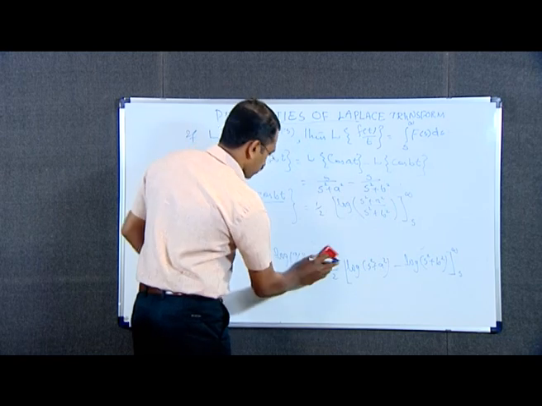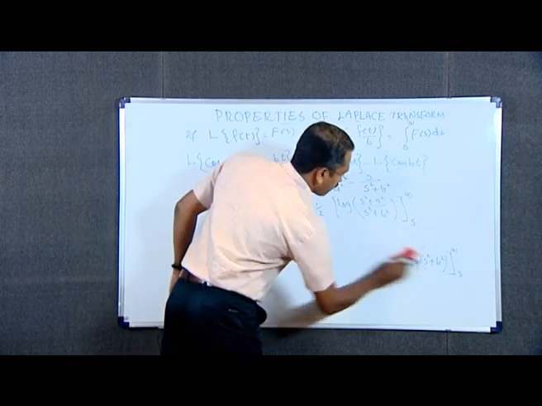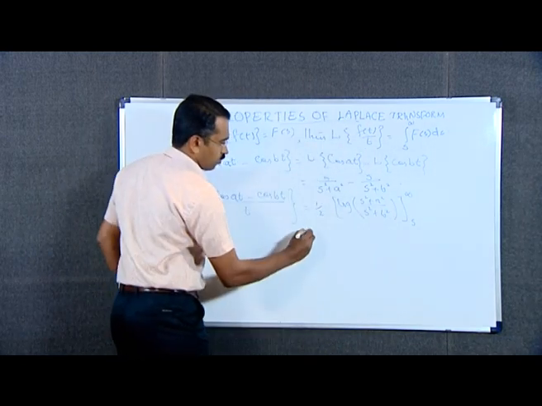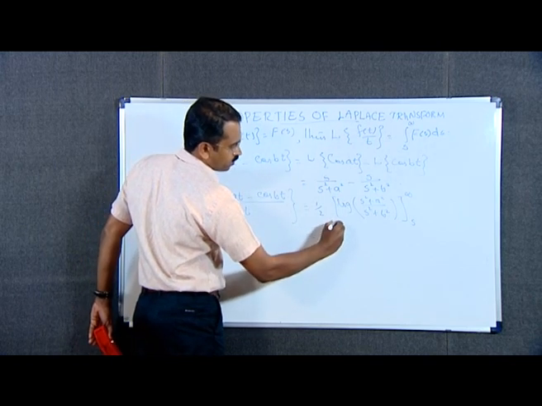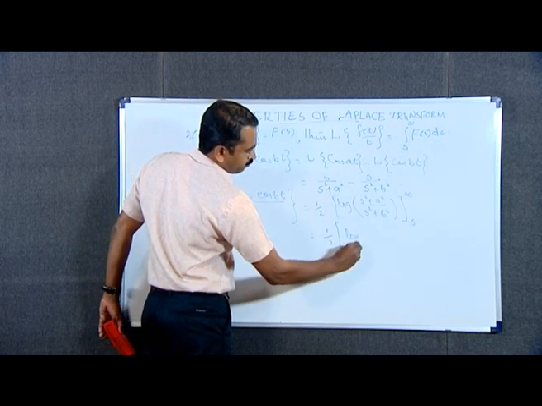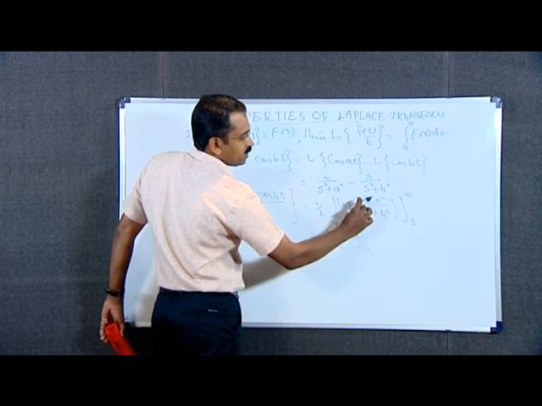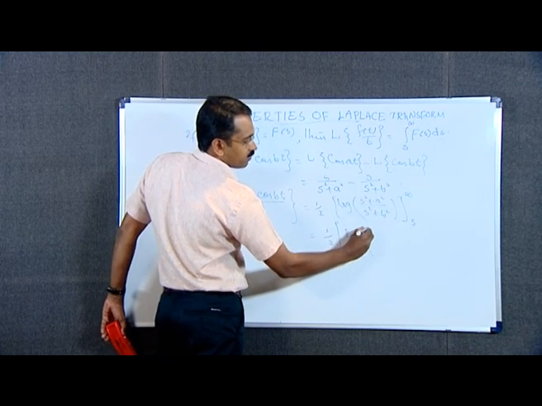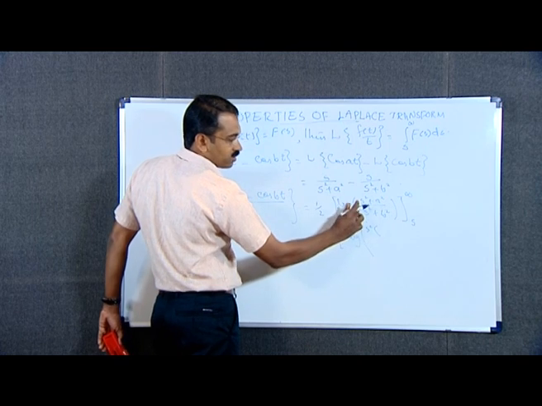Which is equal to 1 by 2 into logarithm of, we take s square from the numerator in common.